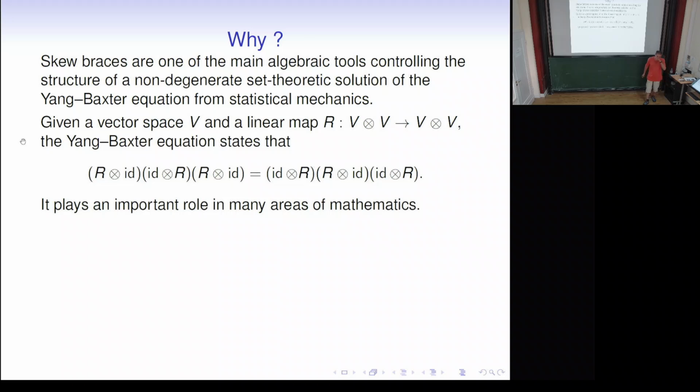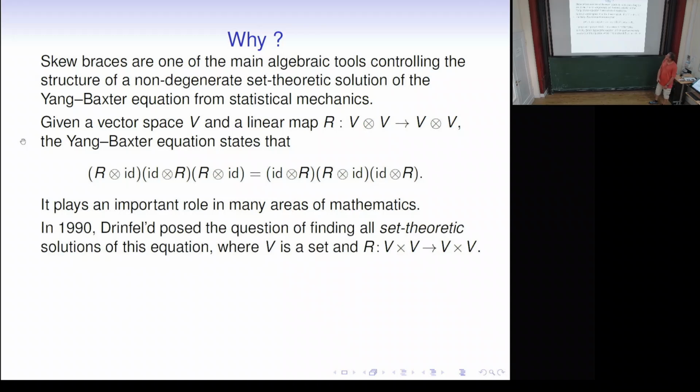So we have a vector space V, and we have a linear map R: V tensor V to V tensor V, satisfying this Yang-Baxter equation, and we want to solve it. And there's not only statistical mechanics, there's knot theory, braid theory, lots of other areas where this apparently intervenes.